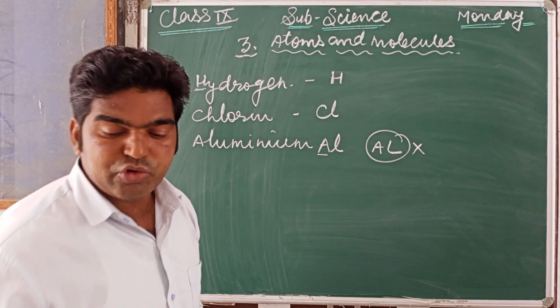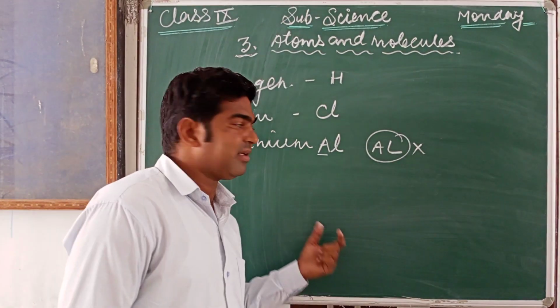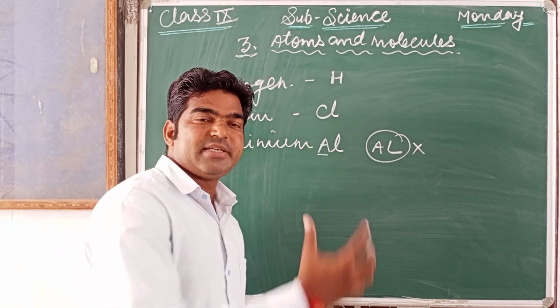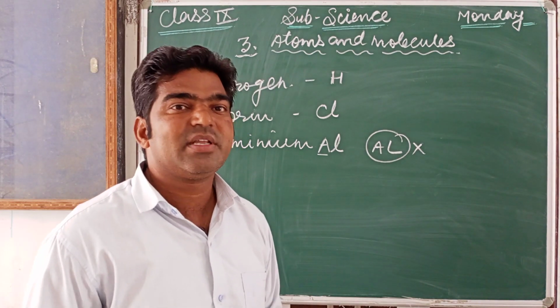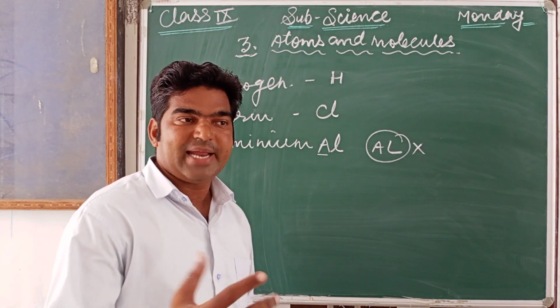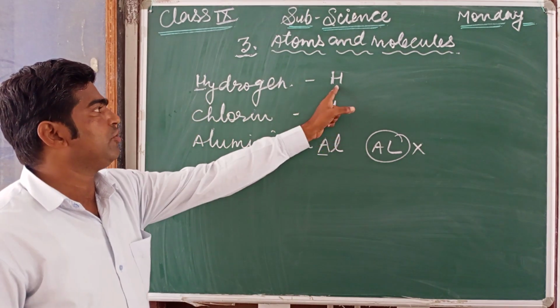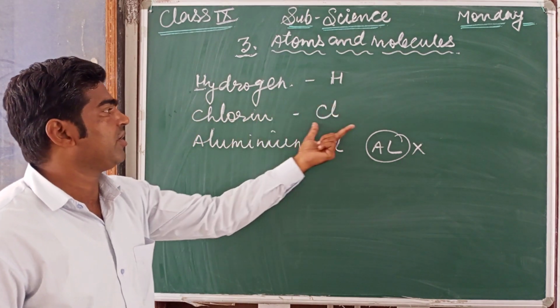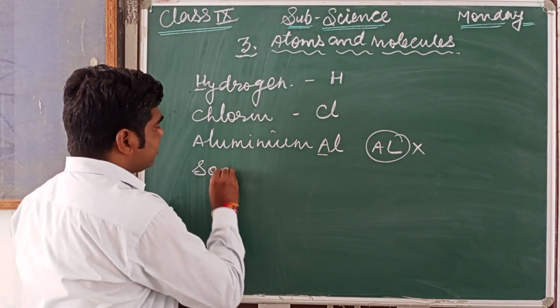Now, symbols are also given on the basis of Latin words. That means different elements got their names from the Latin language or the Greek language. For example, for hydrogen you use H, for chlorine you use Cl as the symbol. But what about sodium?